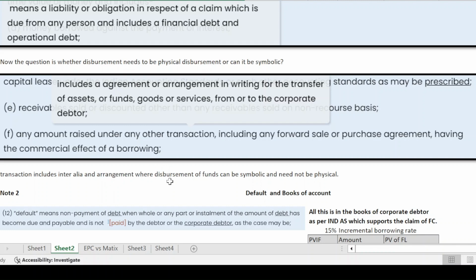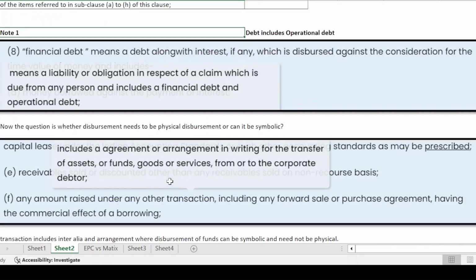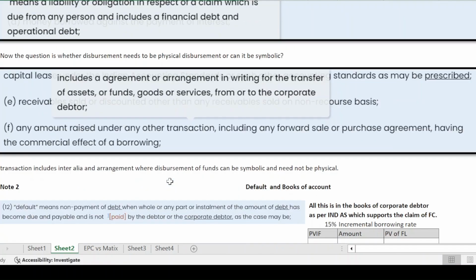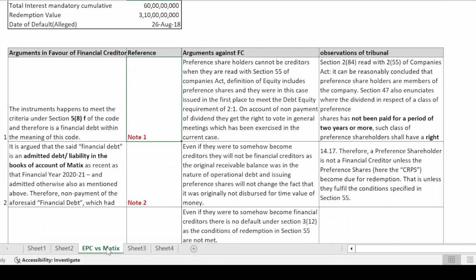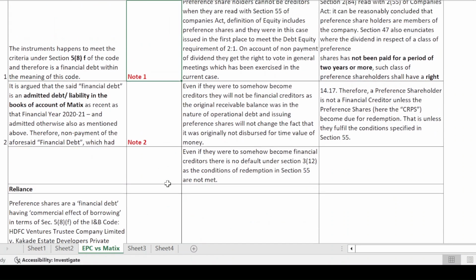So the claim that is being made by the petitioner is that this is an arrangement that has a commercial effect of a borrowing and therefore would come under the ambit of this definition. So this is the claim, and we'll evaluate the merits of it later on and what the observations of the tribunal were. What is the second argument that they're making?